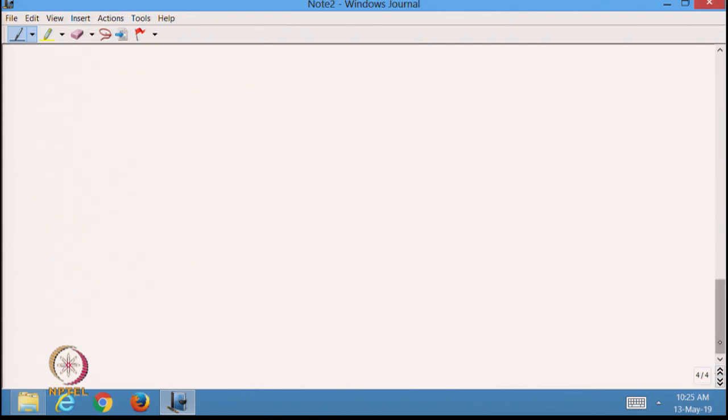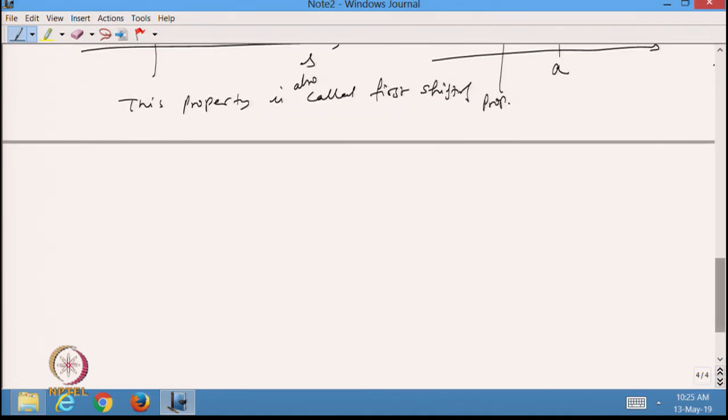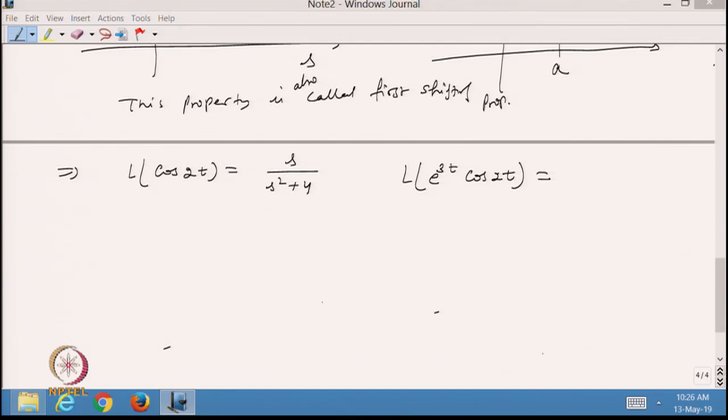In this case there is no need to find the Laplace transformation again and again, I will use this property. For example, I have the Laplace transformation of cos 2t, that is s over s square plus 4. Now I want to find the Laplace transformation of e raised to 3t into cos 2t. So now there is no need to define the Laplace transformation again and do all this calculation. I will use the help of the first shifting theorem.